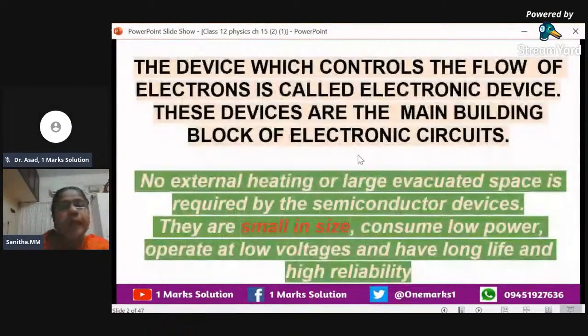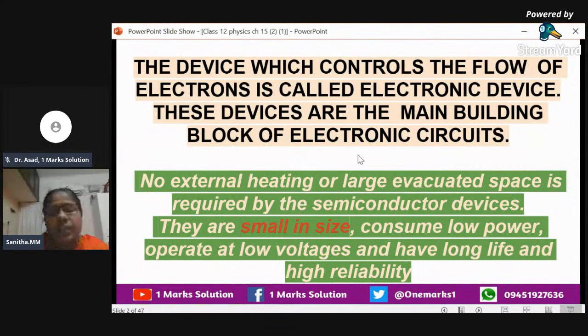Now, what do we mean by electronics? We can say that it is controlling the flow of electrons, the direction of the flow of electrons. And these devices are the main building blocks of electronic circuits. Semiconductor devices need no heating and do not need large space.